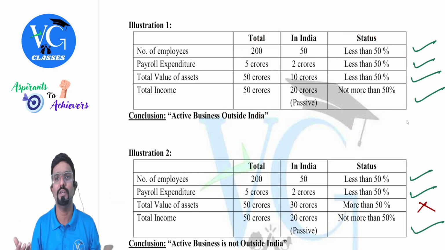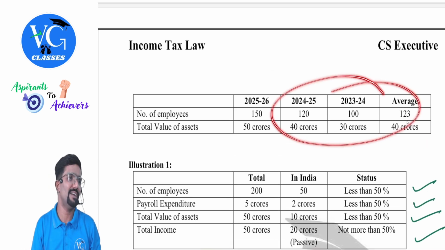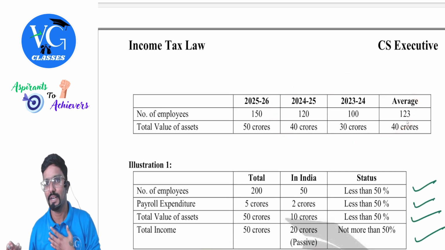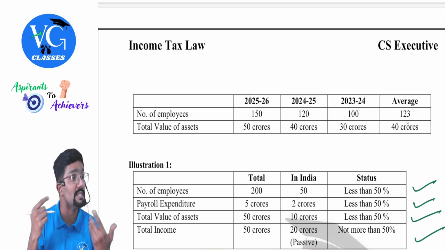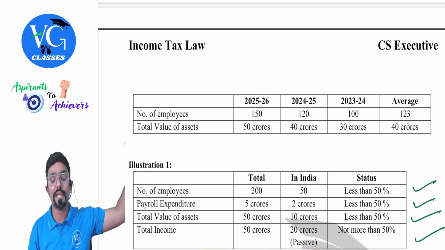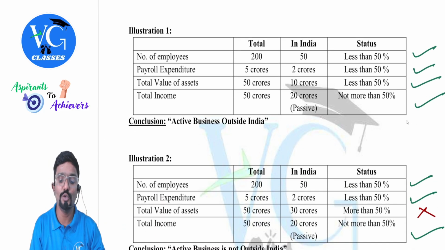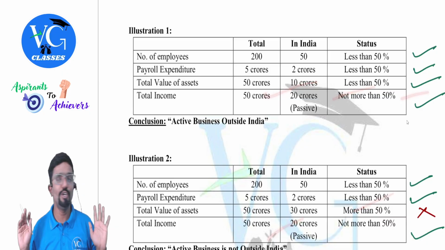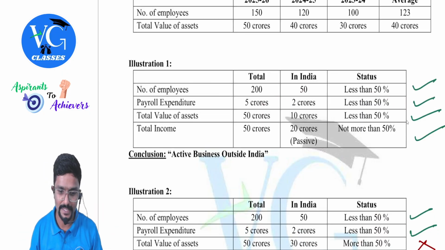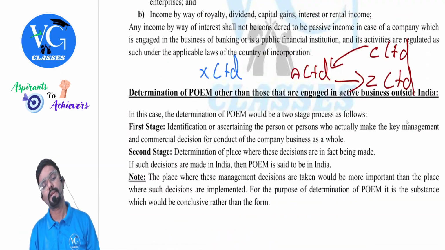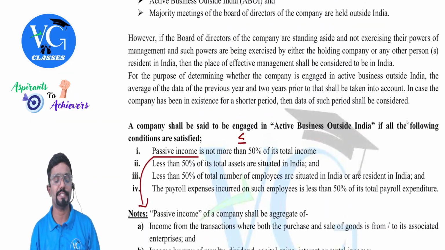If there is any question, they will not ask you to calculate the average because that is a simple calculation. By chance, if they ask you, they would have given the data for 3 years. First calculate the average and then do like this. Then do like this. Yes, sir. Coming back. Okay, sir.